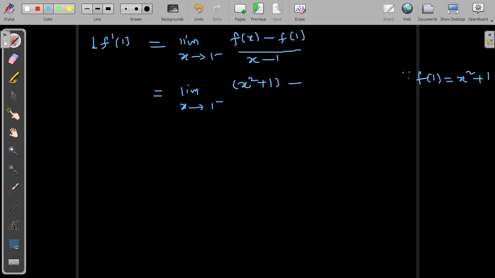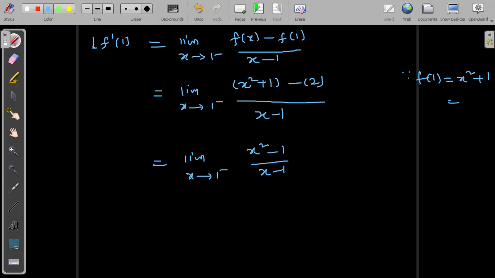So we write the limit of x square plus 1 minus f of 1. f of 1 means 1 square plus 1, which is 2, divided by x minus 1. So this equals the limit as x tends to 1 minus of x square minus 1 divided by x minus 1, because plus 1 minus 2 is minus 1.